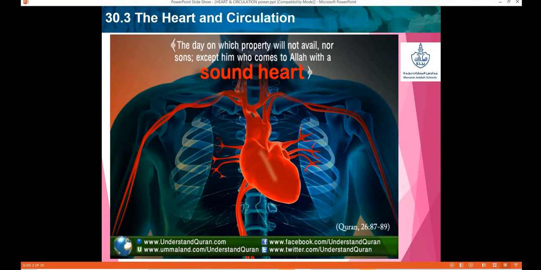Okay, and also there is a particular verse in which Allah states that on the day of resurrection, it is the person with the sound heart who will be considered above all, or which will be useful rather than your property or your sons. Okay, so let's start on this positive note, subhanallah, from the Quran, which is related to the heart.